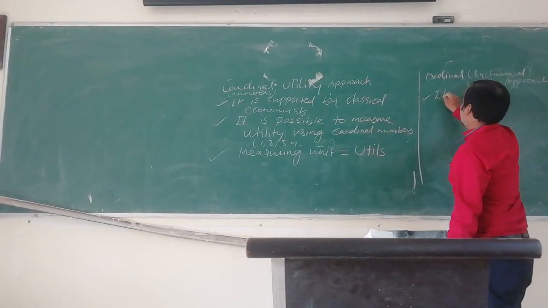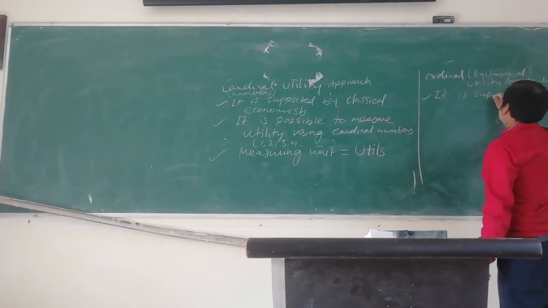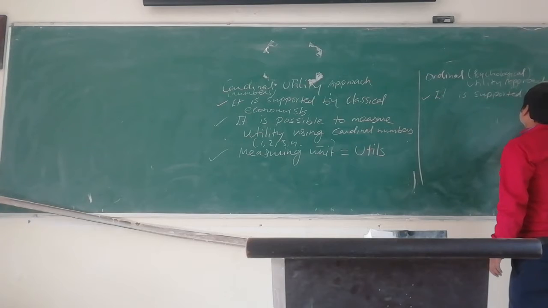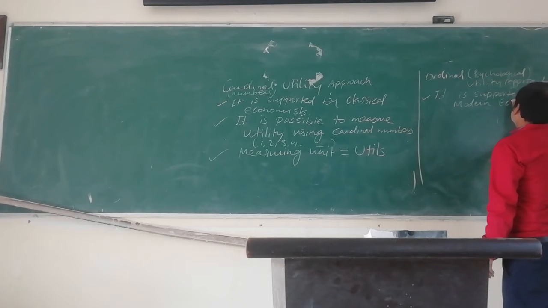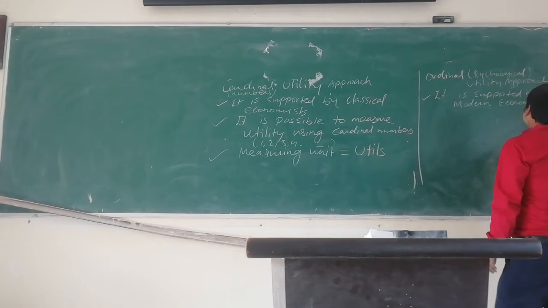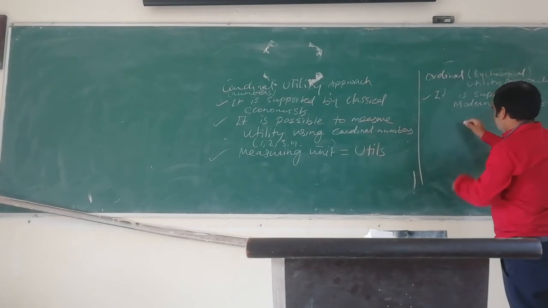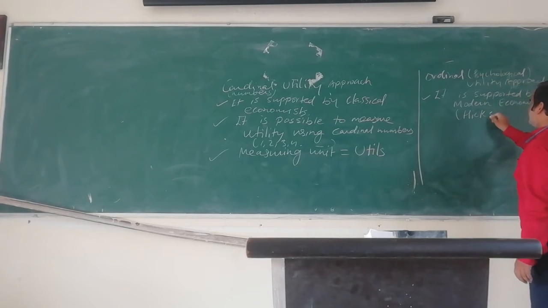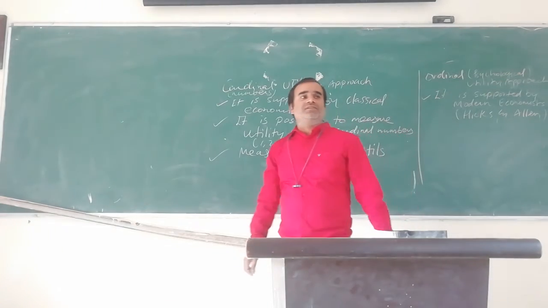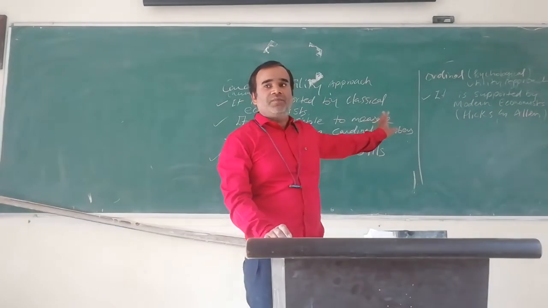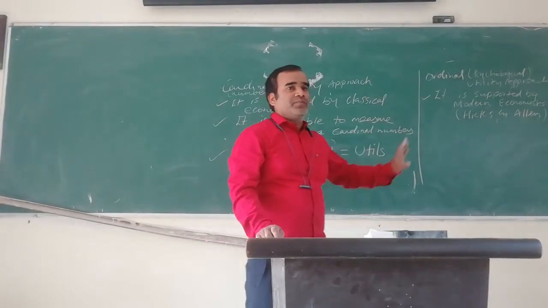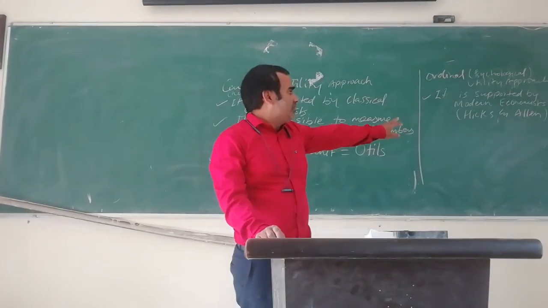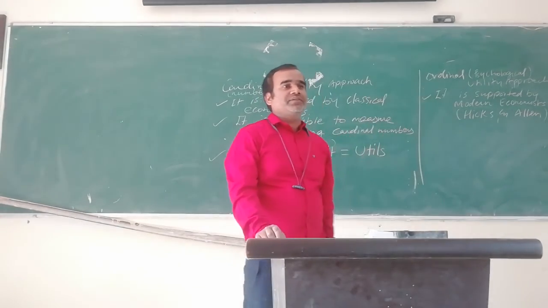It is supported by modern economists. The famous ones are Hicks and Allen, two different economists. We know the classical economists: Adam Smith, Alfred Marshall, Lionel Robbins and Samuelson.